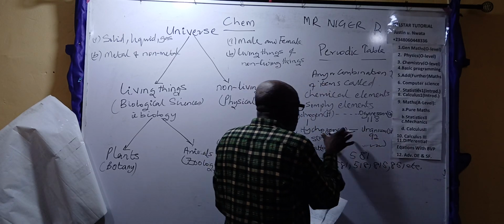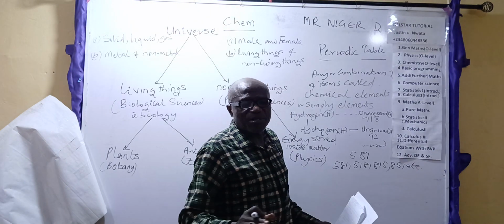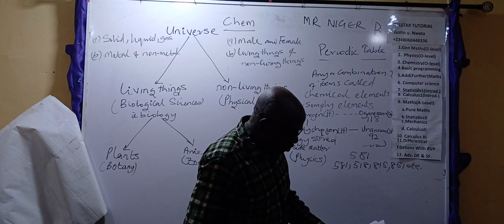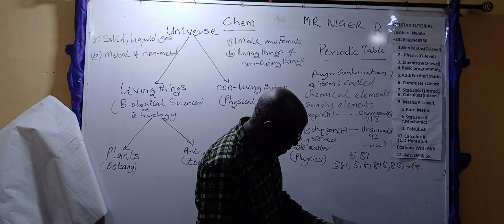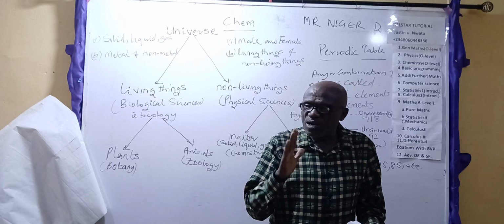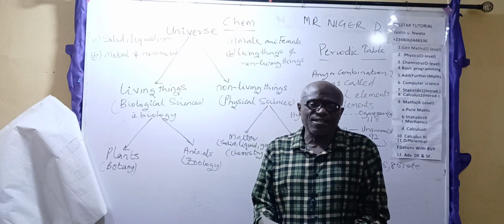These ones have been confirmed. They are the naturally occurring elements. Nothing will come in between again. So this periodic table is the best grouping or classification which one can obtain.